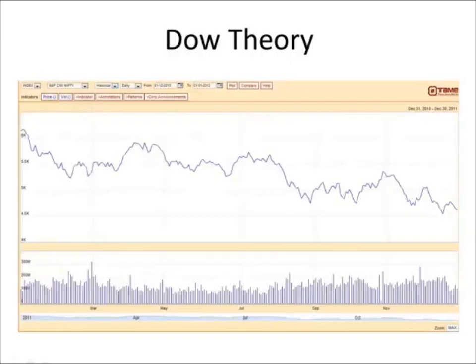Let's now continue our discussion on Dow theory by going through an example. What we have here is a chart of the Nifty index from the start to the end of 2011. Right, so this is a one-year chart of daily closing prices of the Nifty index. Now I've taken this from the NSE website. You can look at it yourself. And we have the price on the top part of the graph, and we have volume on the bottom part of the graph.